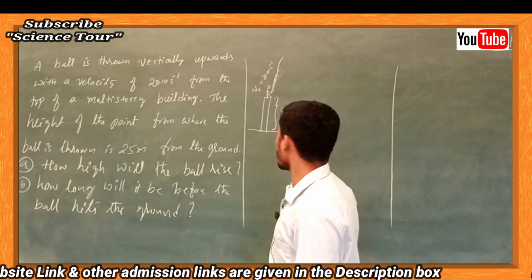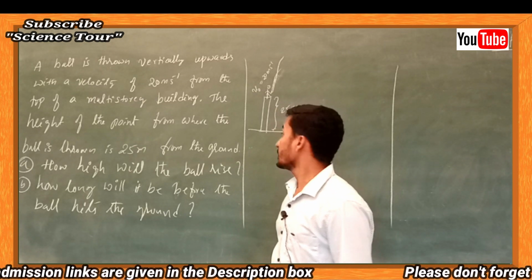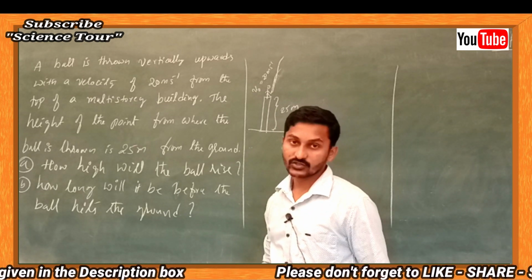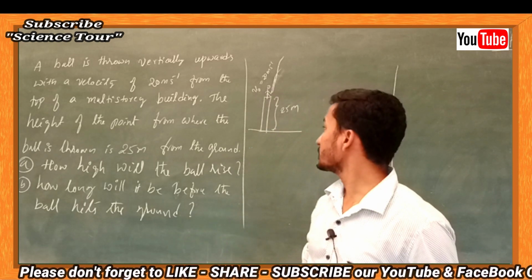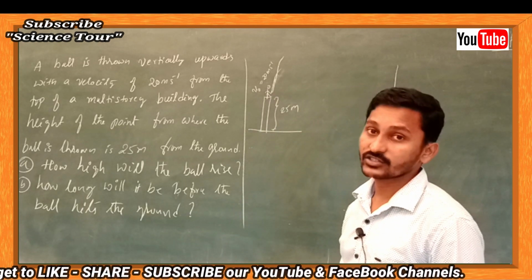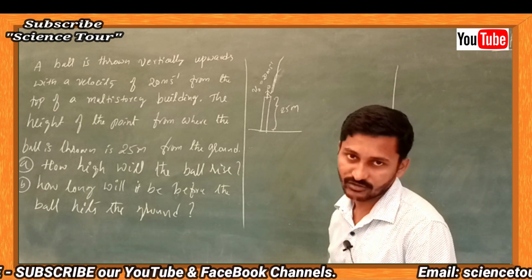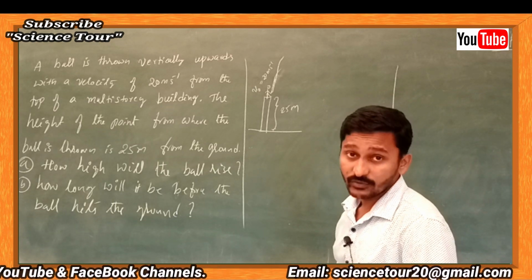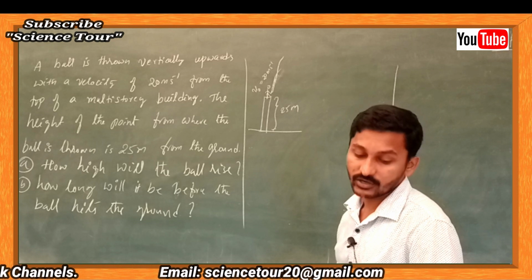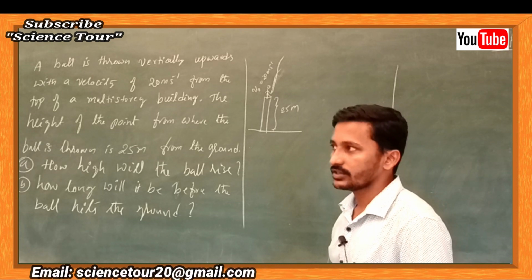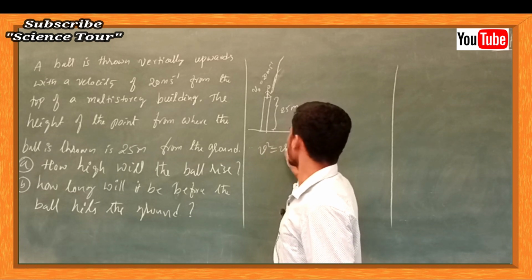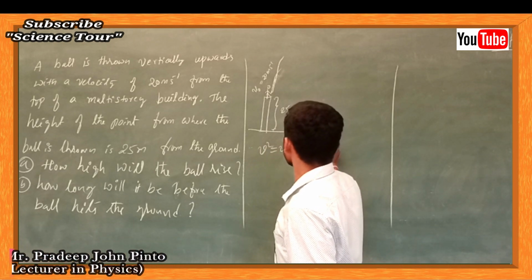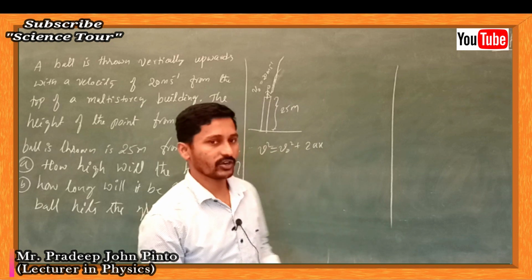Okay. What equation can we use? x is equal to v naught t plus half a t square. Is it possible? x we have to find out, and v naught t plus half a t square is there, but time is not there. So v is equal to v naught plus at, in that x is not there, because x we have to find out. So it must be another formula, that is v square equal to v naught square plus 2ax, where the time concept is not there.